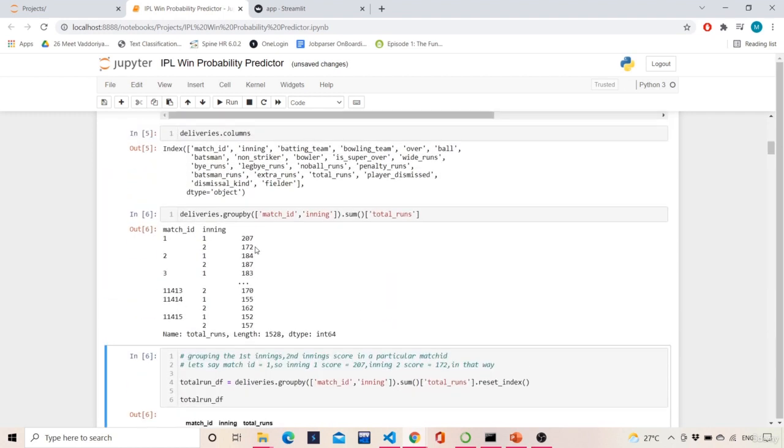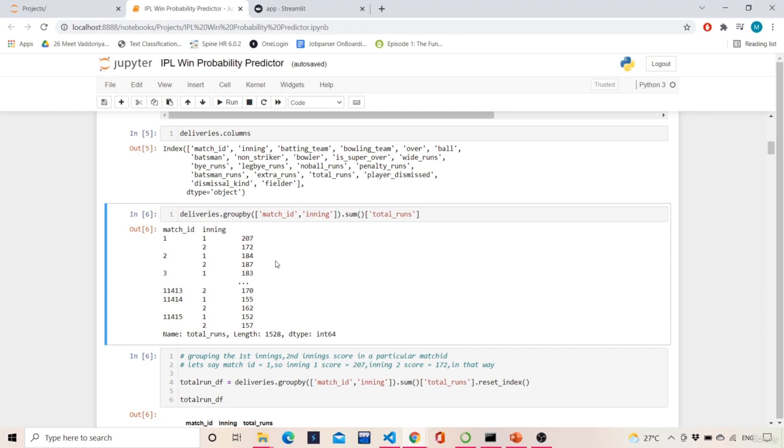So here, as you can see, match ID is 1. In the first innings, the team who batted scored 207 runs. In the second innings, the team which was chasing 207 was all out for 172 runs.